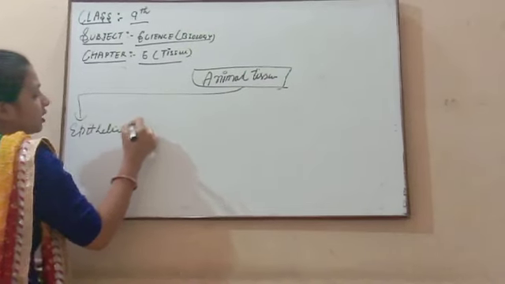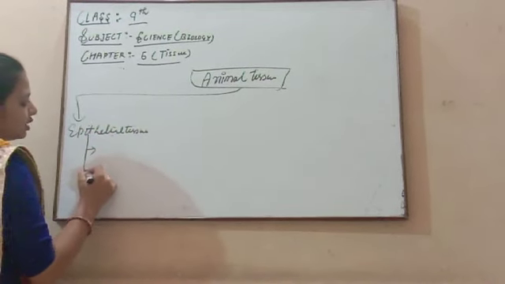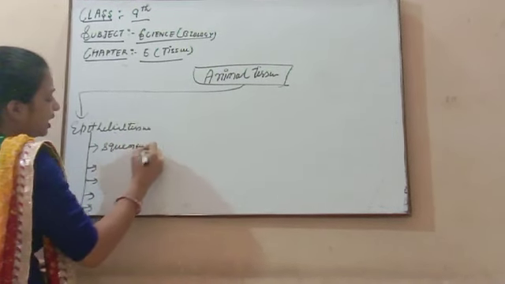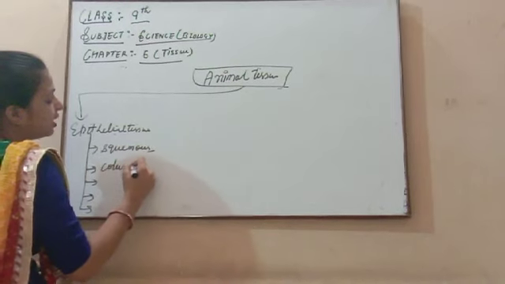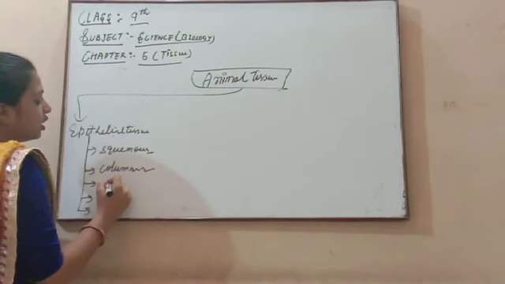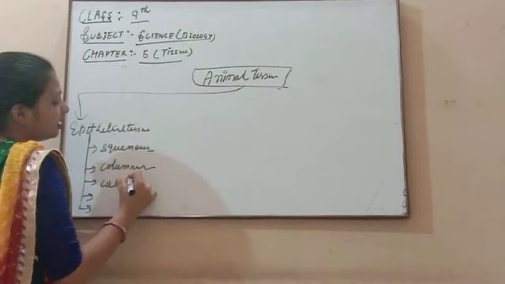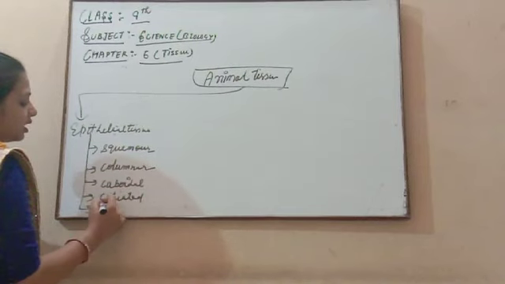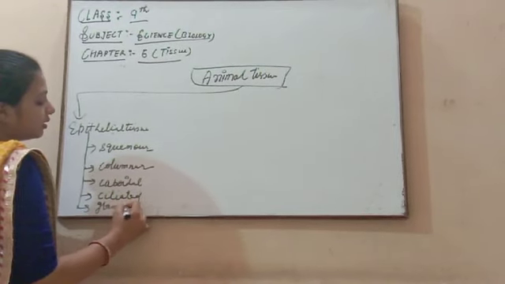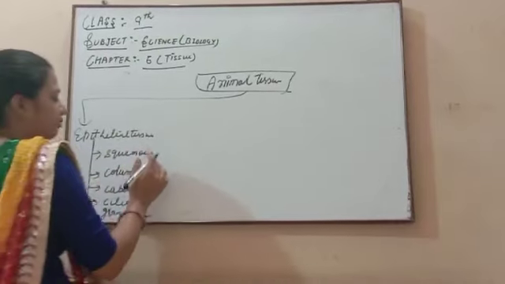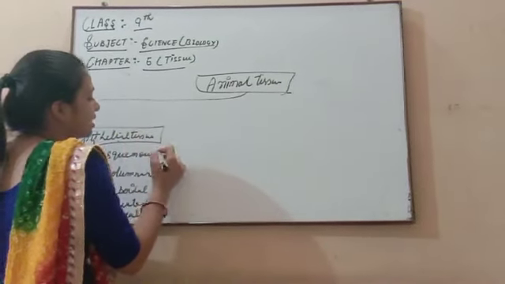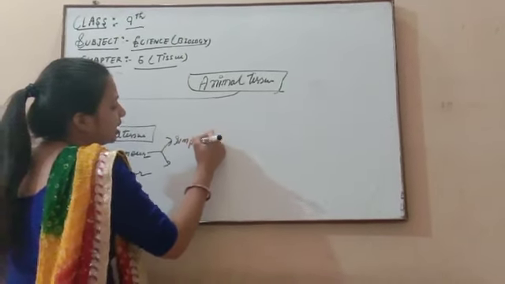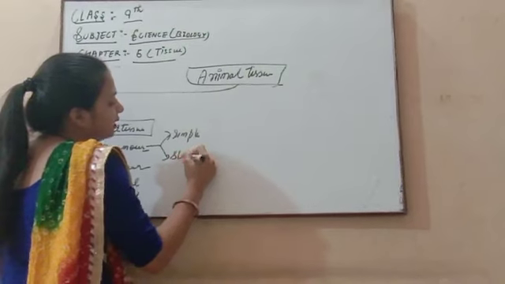It is made by this epithelial tissue, and it has five main parts on the basis of structure and function. First one is your squamous. Second one is your columnar epithelial tissue. Third one is your cuboidal epithelial tissue. Fourth one is ciliated epithelial tissue, and fifth one is your glandular epithelial tissue. So these are the five main epithelial tissues we discuss here, and on the basis of the number of sheets, either one or more than one, there are two main types: simple or stratified.